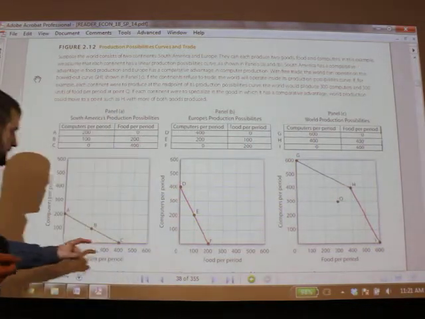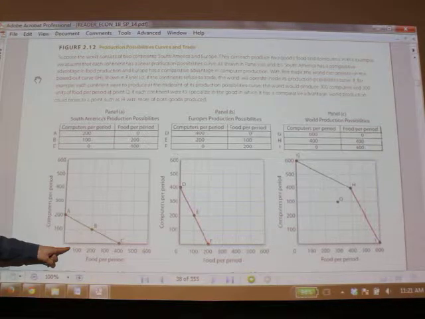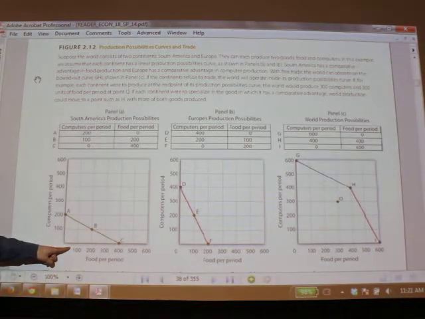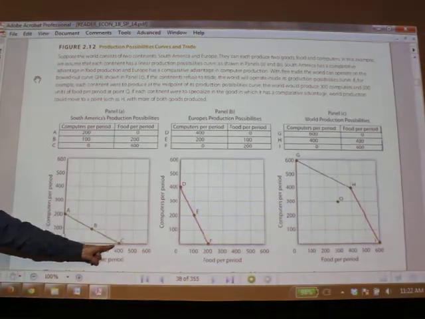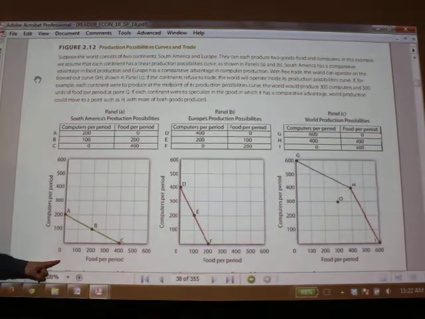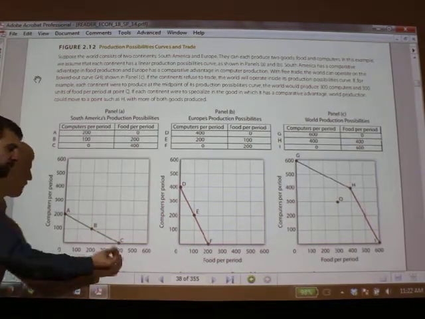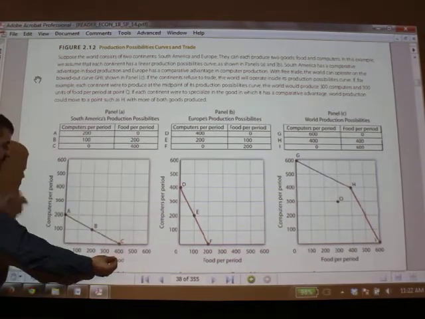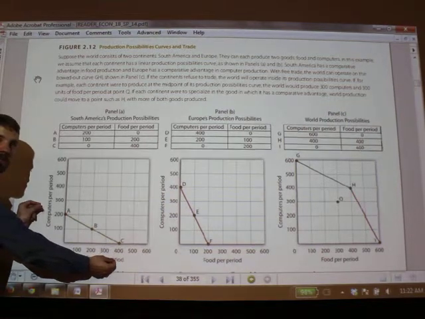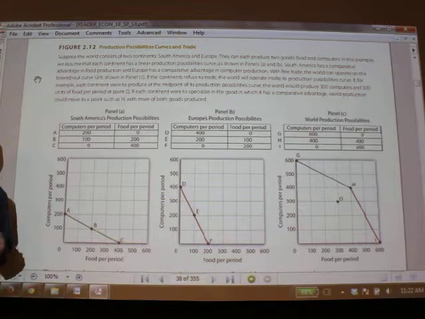So what is the opportunity cost of making food in South America? What's the slope of this line? 1/2. And so you could think about it this way, as I illustrated in the last video. The opportunity cost of making 400 units of food is 200 computers. So therefore, the opportunity cost of making 1 unit of food is 1/2 a computer.